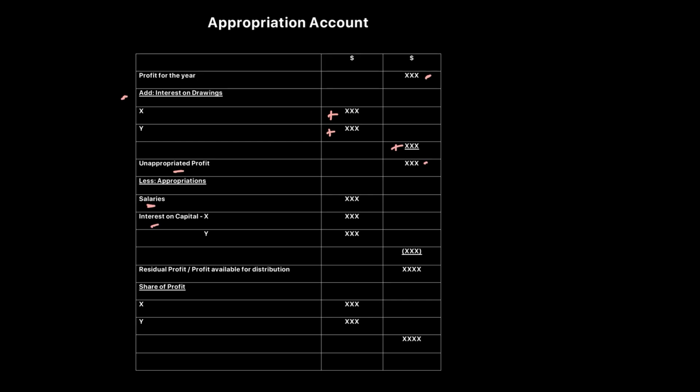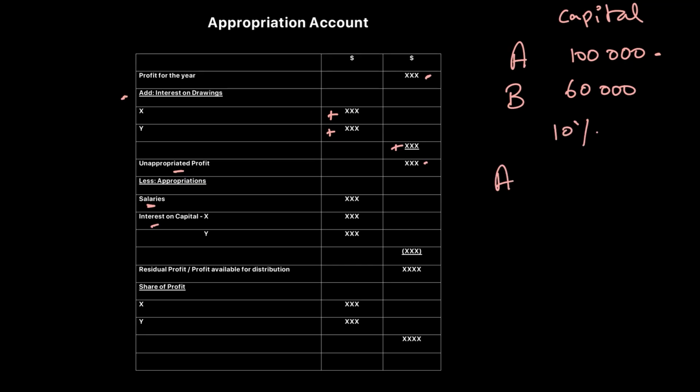Remember, you will be paid for your capital contribution. Just giving an example, if A has invested $100,000 in the business and B has invested $60,000 in the business, I'm talking about the capital. As a result, A should be compensated for investing a higher amount of capital. As a result, A should be given a higher interest on capital. So let's say if we're rewarding them a 10% interest on capital, A will get $10,000 and B will get $6,000. This way, A is also compensated and B is also compensated.